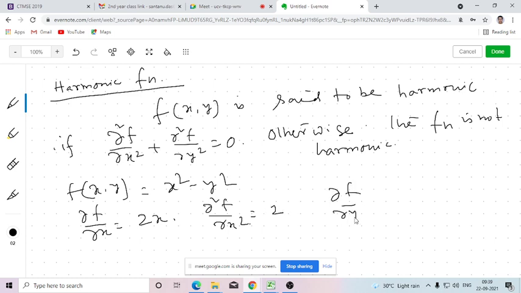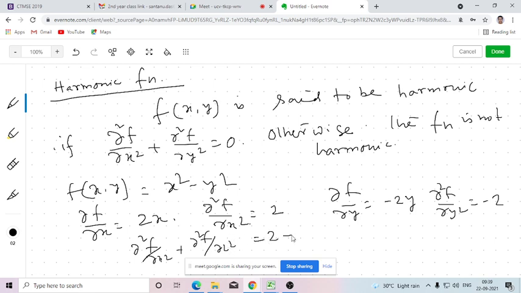Del f del y is minus 2y, and del 2 f del y 2 is minus 2. If you add both, it becomes 2 minus 2, that is 0. So this function is harmonic.